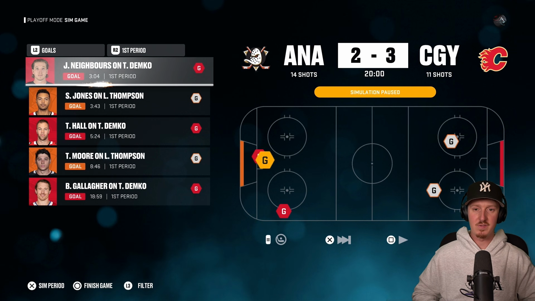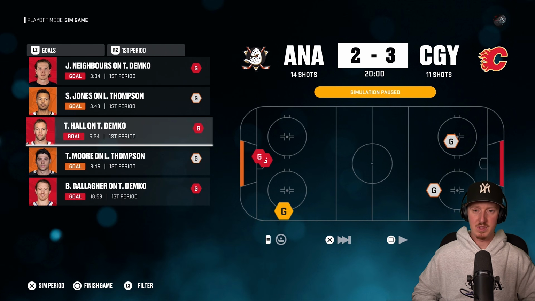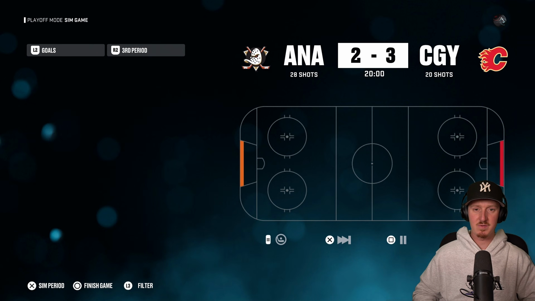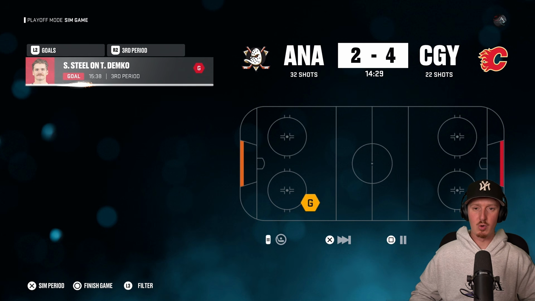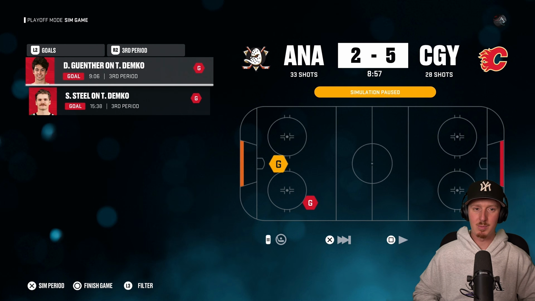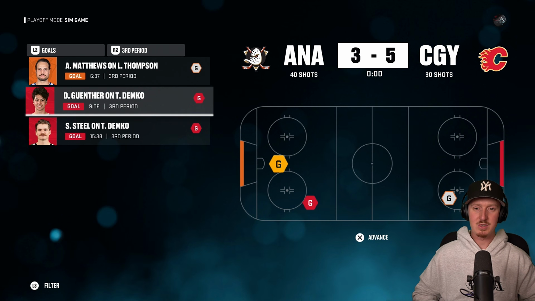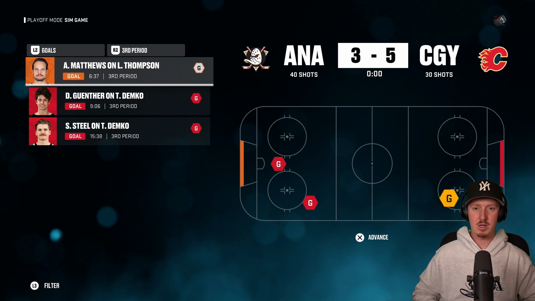In the first period, the Flames are going to be picking up 3 big goals, but the Ducks are picking up 2 big goals of their own. Moving into the second period, it's going to be a scoreless one, very different from the first period. Once again, the third period is going to be deciding this one. And Sam Steele's goal right here can end up being a difference maker. If Calgary scores another one here, I think they're going to have it in the bag, but they're not capitalizing on the power play. But that's because Dylan Guenther's just going to score a couple seconds later. Matthews will be able to score a late one, but it's not going to be enough. And the Alberta Flames are going to be taking down the Anaheim Ducks here, who are comprised of like 10 different states. One singular province is going to be taking down 10 different states combined.